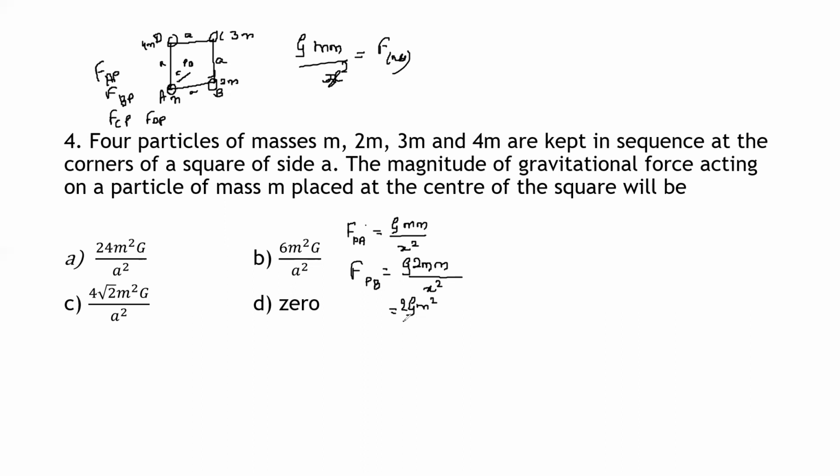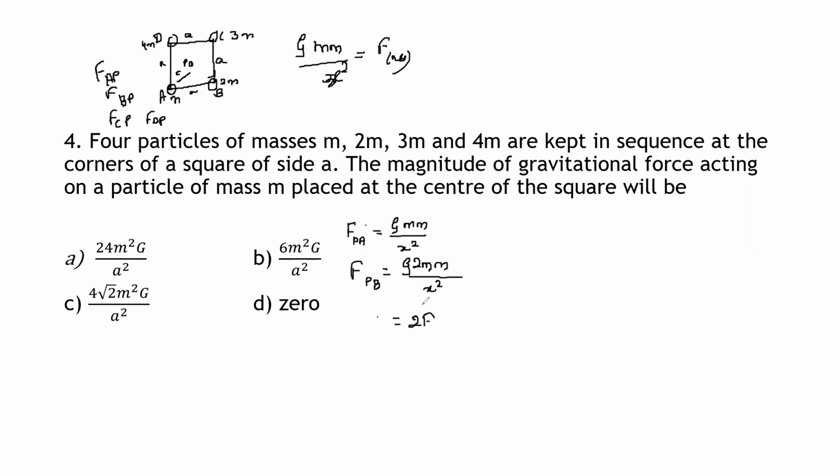If we want we can simplify, or we can keep it as it is. Instead of this step, I can write this as G m into m divided by x square, except the 2, and it is nothing but F.